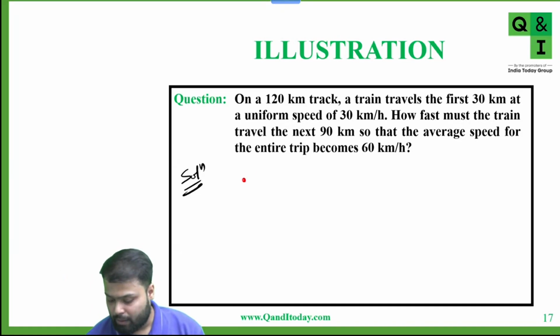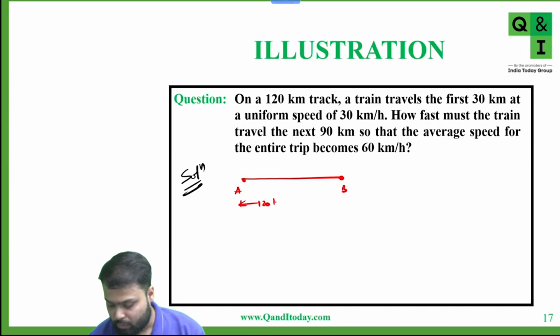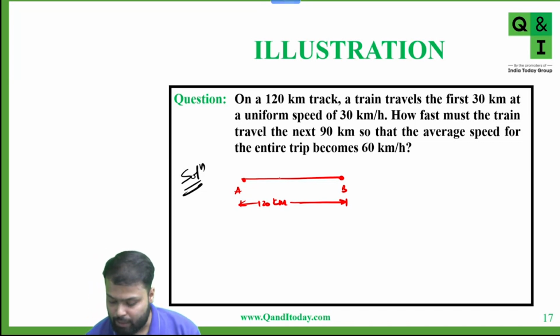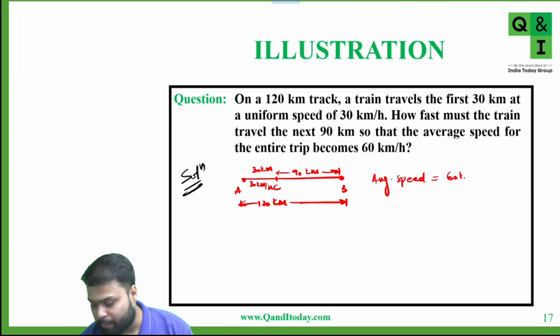So given a track of 120 kilometer, let's say from A to B, track length is 120 kilometer. Now a train travels the first 30 kilometer. So let's say from A to C, distance is 30 kilometer and the speed is 30 kilometer per hour. Now from C to B, distance is 90 kilometer, and given here that average speed for the entire trip is 60 kilometer per hour.